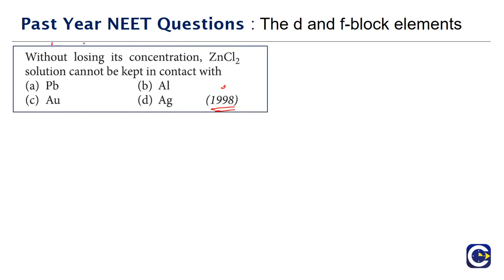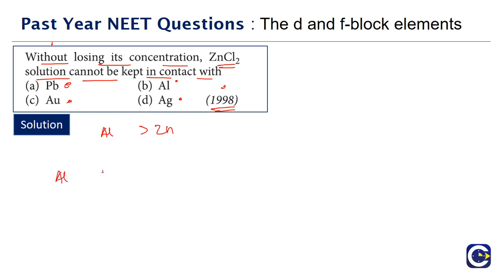So this year we have got multiple questions. Without losing its concentration, ZnCl2 solution cannot be kept in contact with. See, if you look at these, what are these elements given to us? Pb is lead, Al is aluminum, Au is gold and Ag is what? Silver. Among the elements, only aluminum is more reactive than zinc. Others, lead or gold or silver, will be less reactive than zinc.